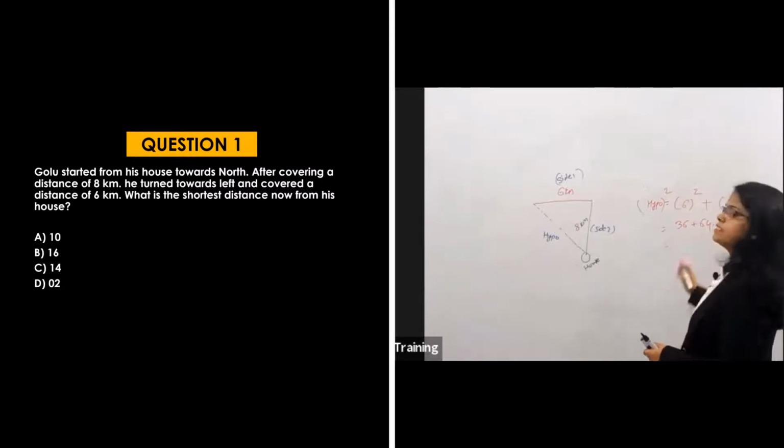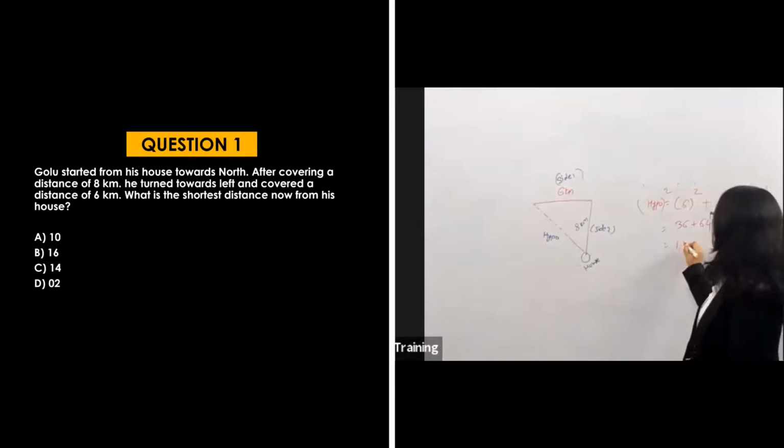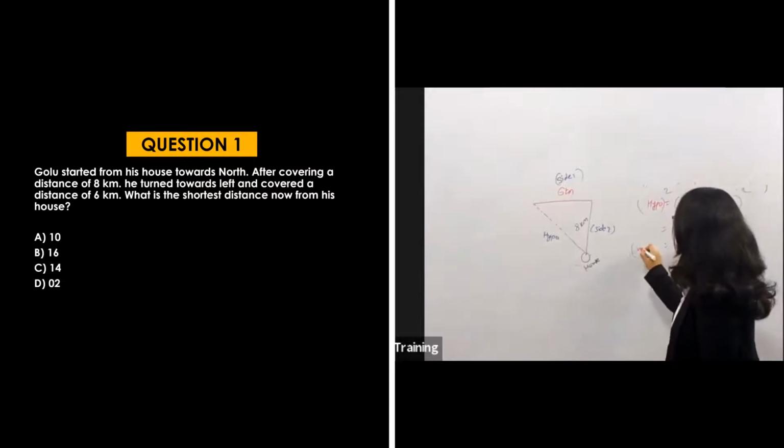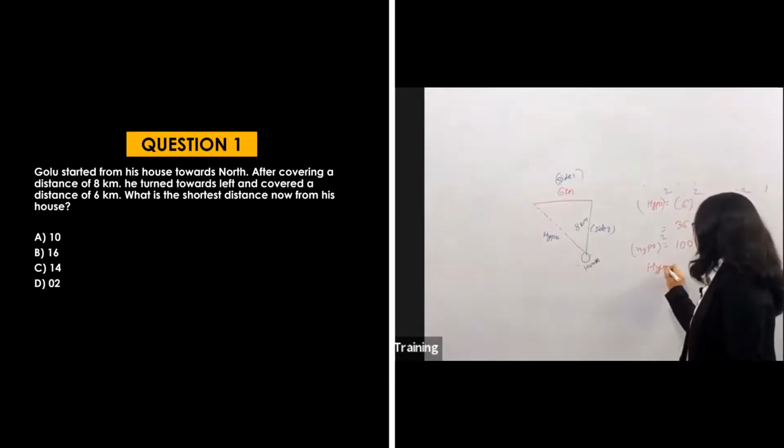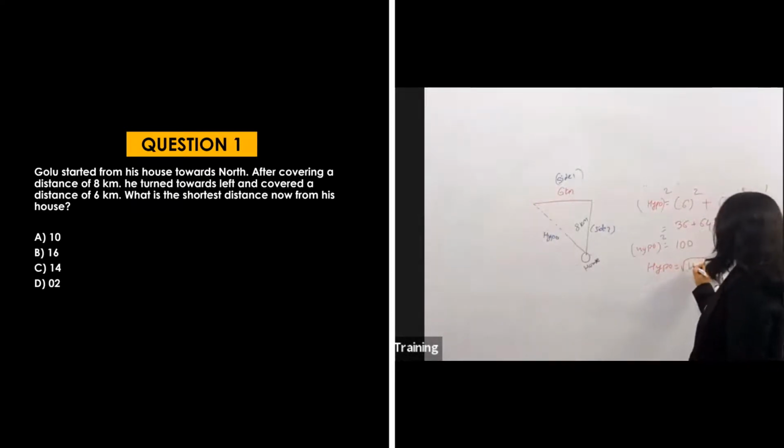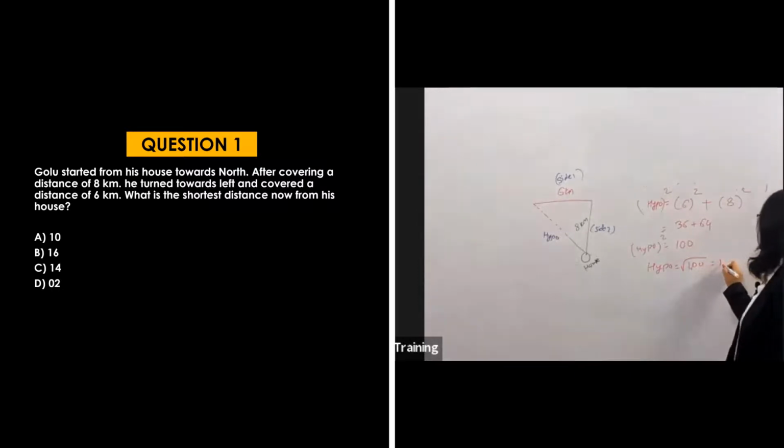So 36 plus 64 addition will be 100, and 100 is hypo square. If hypo square is equal to 100, then hypo will be the square root of 100. What is the square root of 100? That is 10 kilometers.